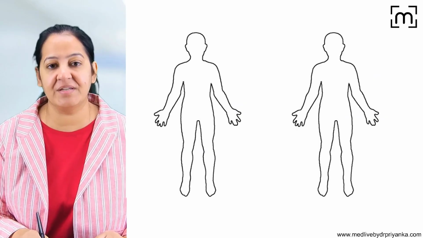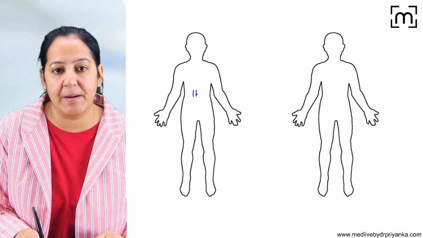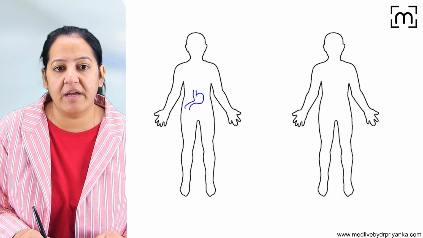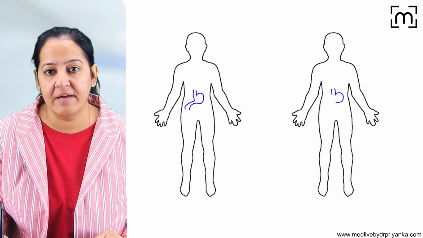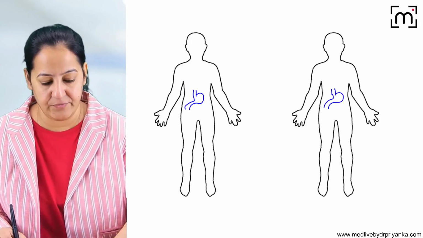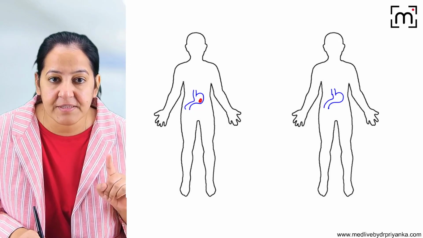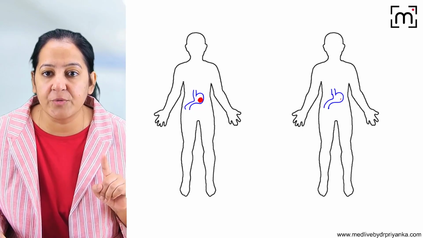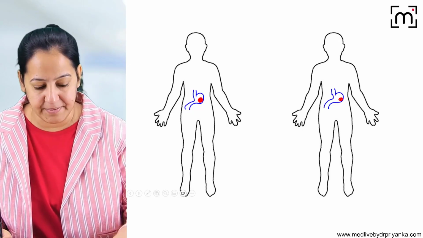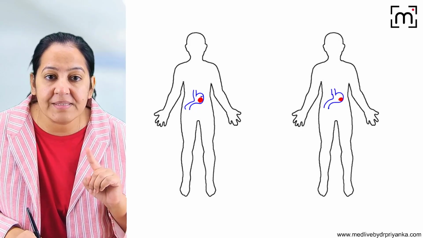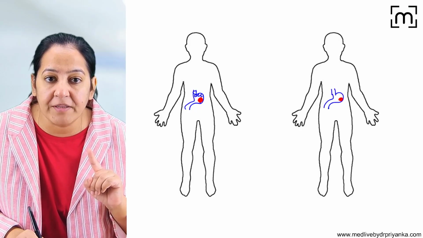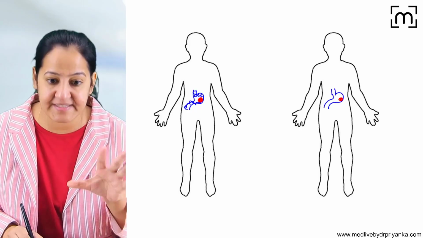For example, the patient is having a cancer in the stomach. For example, this is the gastric carcinoma in a patient. Let me draw the tumor here. So this is the tumor I'm drawing here. For example, these are the normal cells of the stomach. The blue ones are the normal cells and the red one is the cancer cell.